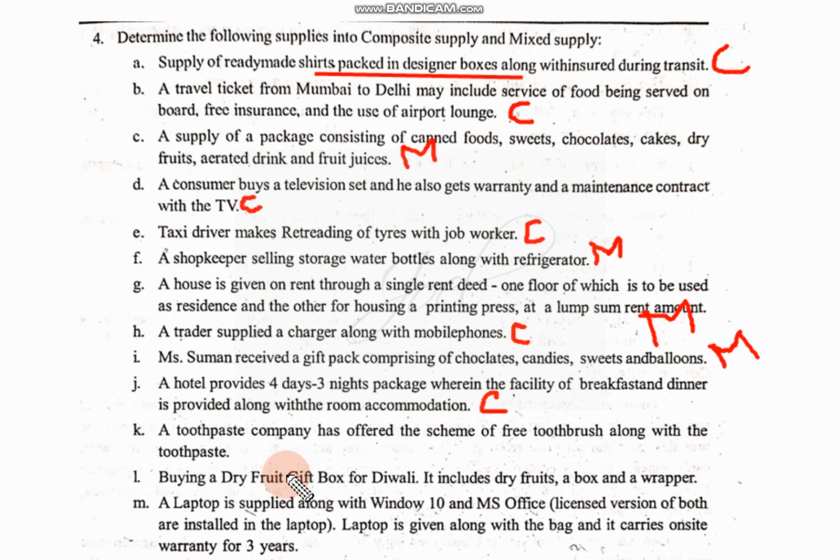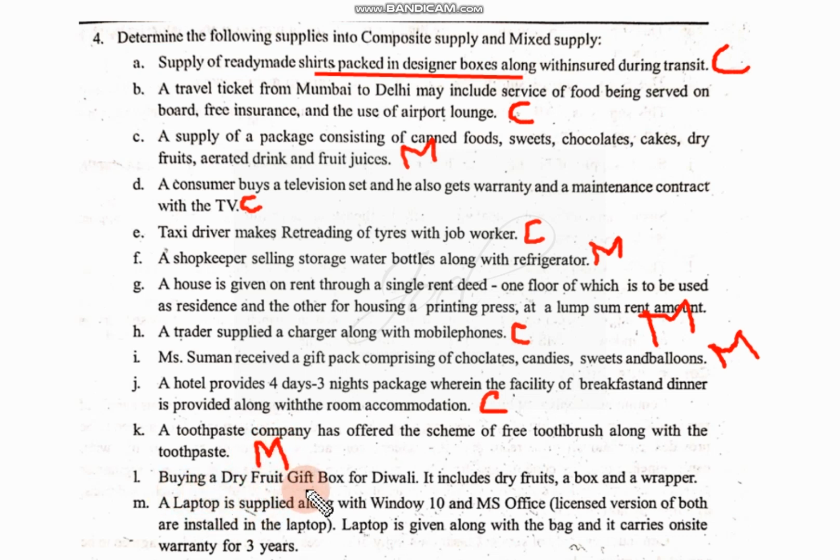When you purchase toothpaste, the toothbrush will not come free of cost. You have to purchase it. It is not necessary that you have to use a toothbrush for cleaning purpose. You can purchase only toothpaste. So that's why it is a mixed supply. They are not naturally bundled.